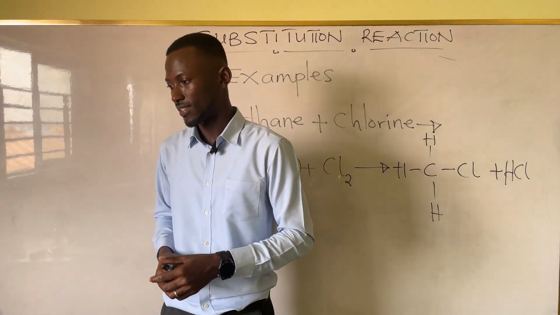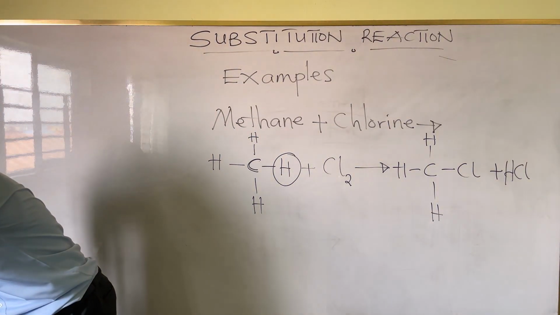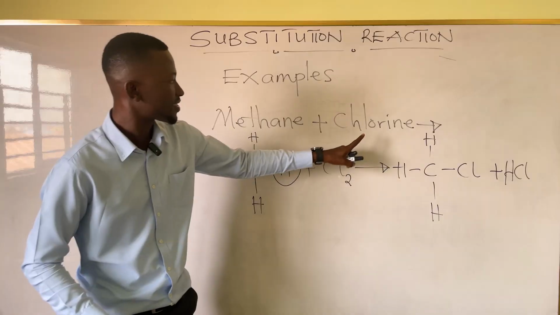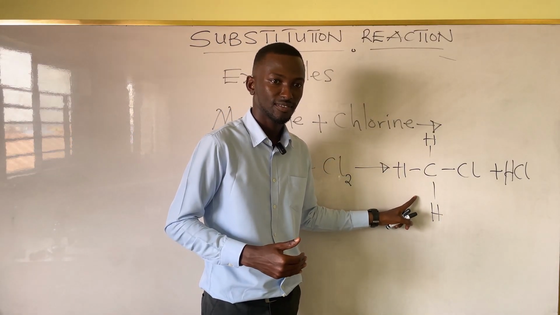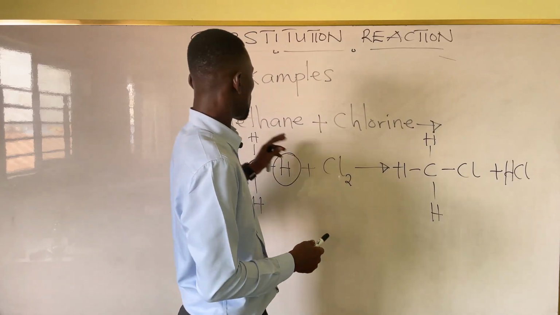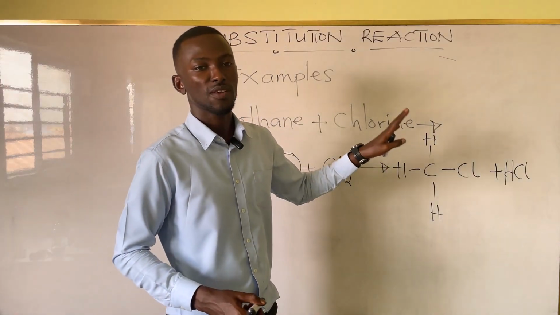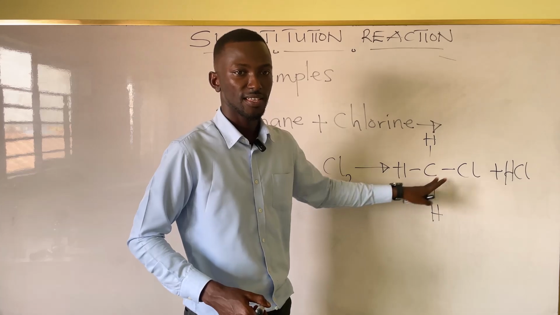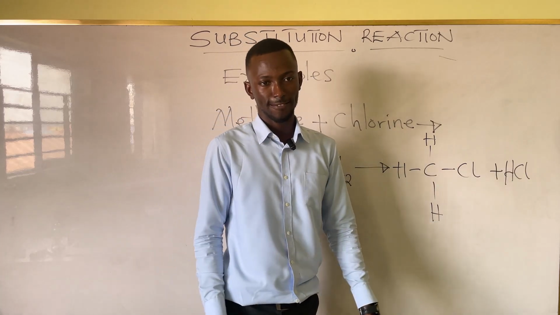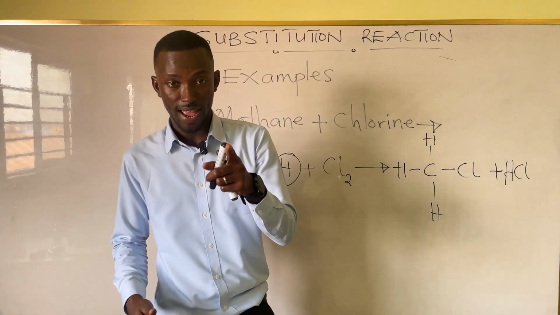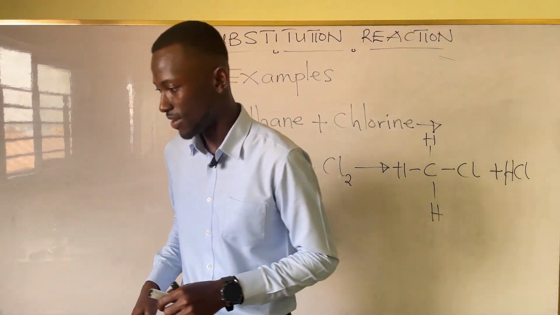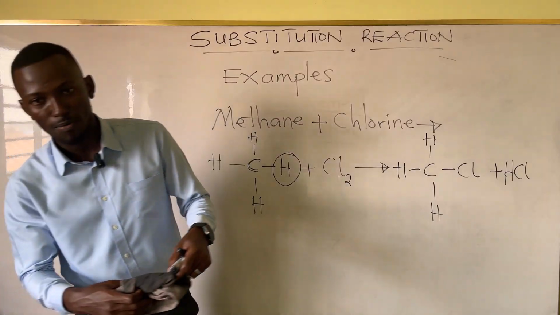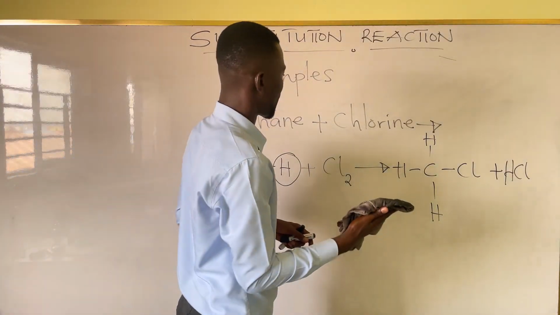So let's look at the next example. Before we look at the next example, how is this called? Chloromethane. Good. So methane plus chlorine will give us what? Chloromethane plus hydrochloric acid. Our next example, you try this after 2 minutes, we'll look at it together. So write this down. That will be ethane plus chlorine again.